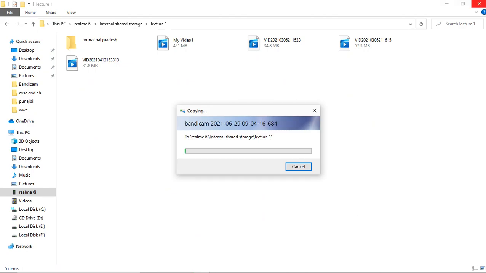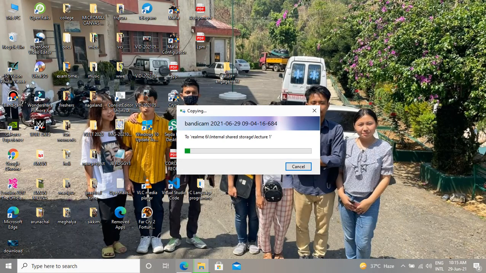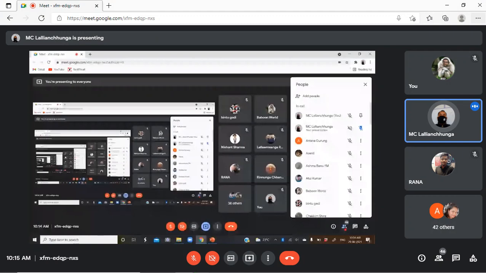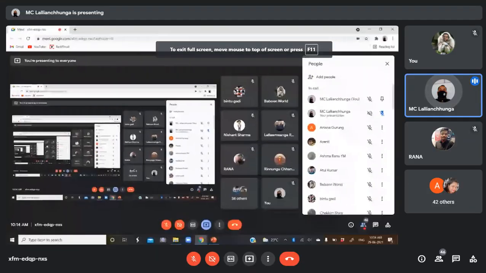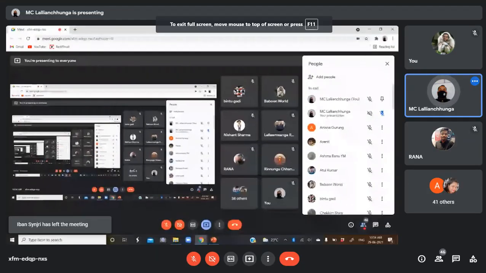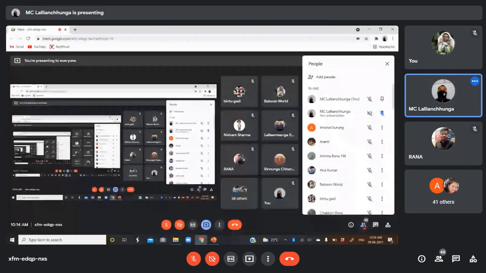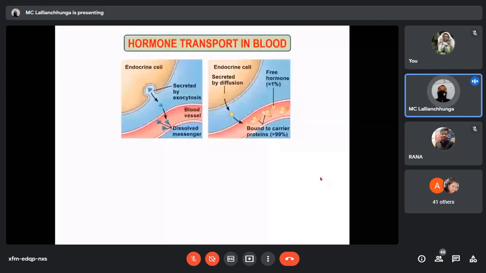Today our first topic is hormone transport in the blood. So far we have talked about their synthesis, how they are stored, and how they are secreted into the extracellular fluid. Now the hormone has reached the extracellular fluid, let's say the blood, or it has entered the blood vessel. Inside the blood, how is the hormone transported? We'll be discussing it today.